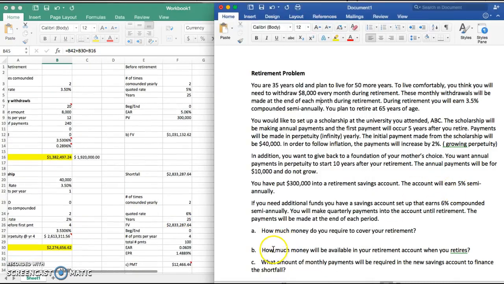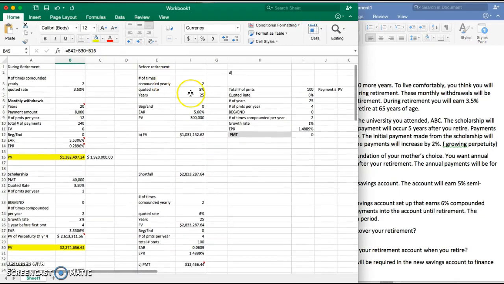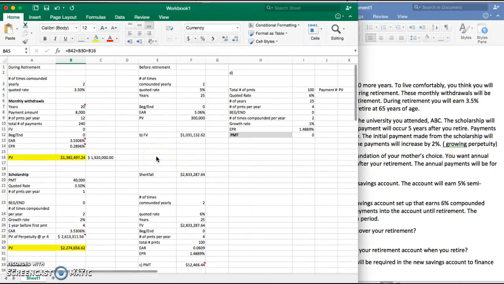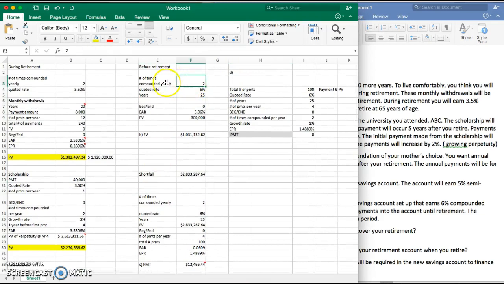Step 2: how much money will be available in your retirement account when you retire? So what you do here is you know that you only have one account, your retirement savings account, where all your money is going to be coming from. It looks like that's not going to be enough, but we'll just go through the question here anyway.